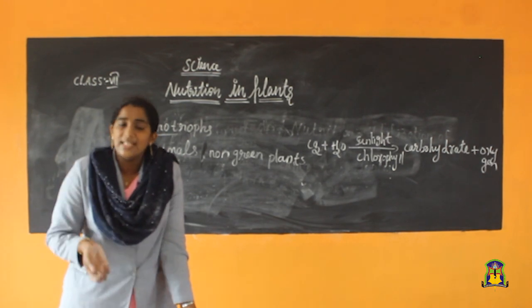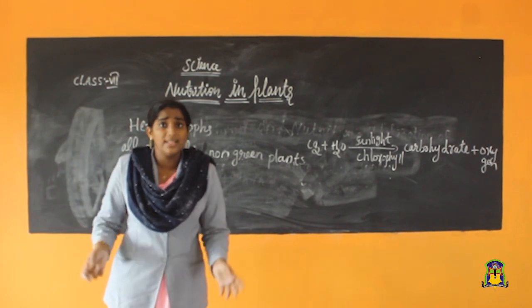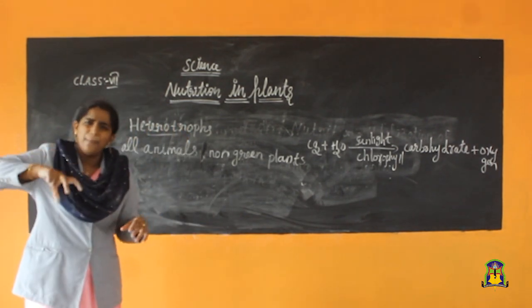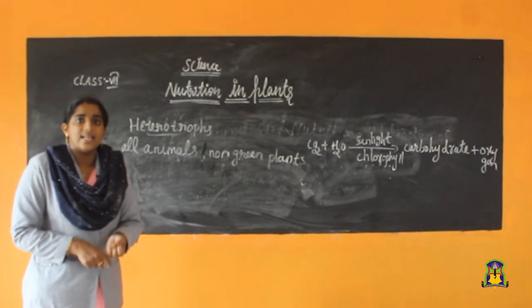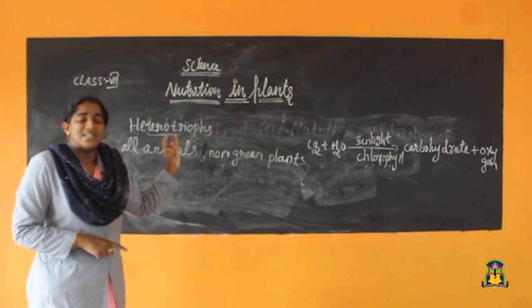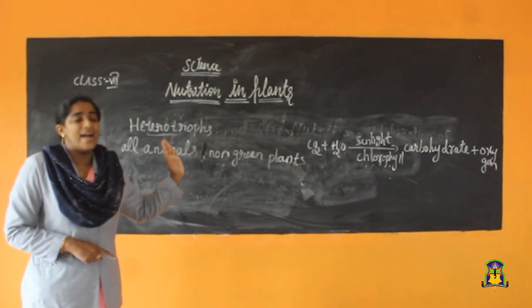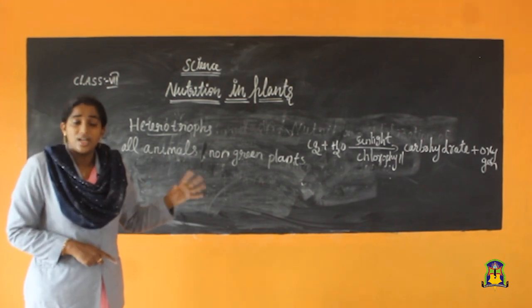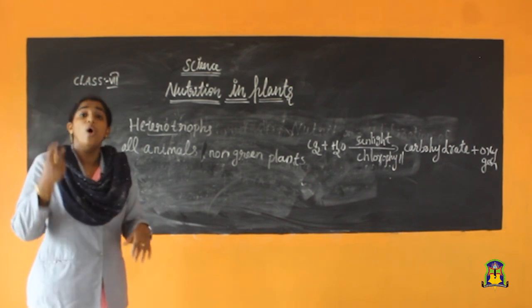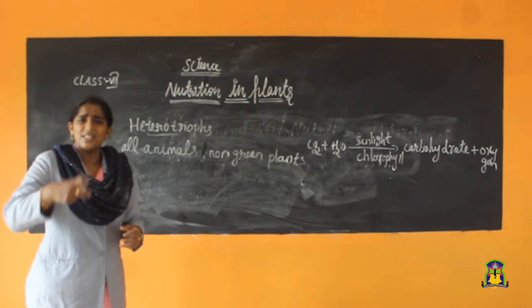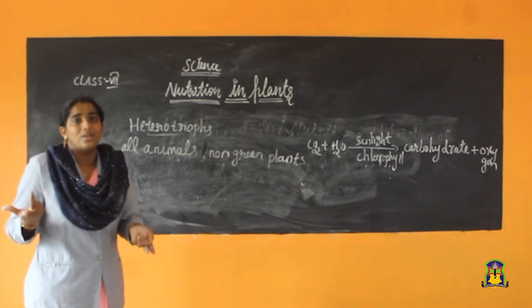Autotrophic nutrition means the green plants, all the green plants in our surroundings, a lot of plants will be there. All the green plants prepare their own food using raw materials, carbon dioxide and water in the presence of sunlight and chlorophyll to form carbohydrates and oxygen. Got it? During this photosynthesis, oxygen is expelled out. So all the animals and human beings depend upon this oxygen. In the absence of photosynthesis, there is no life on the earth.